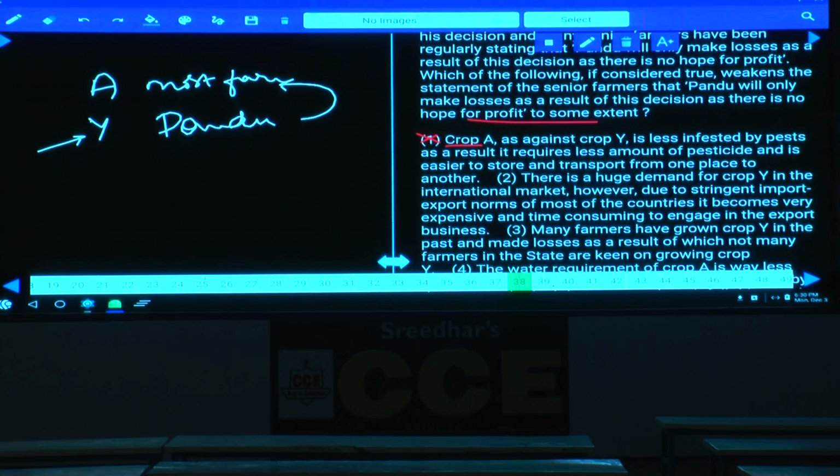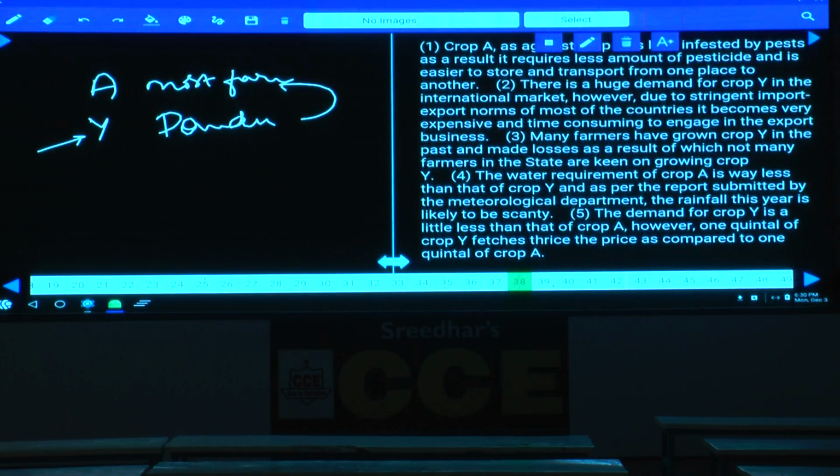There is a huge demand for crop Y in the international market. However, due to stringent export norms of most of the countries, it becomes very expensive and time consuming. So by going for crop Y, what happened here? There is a negative thing as well. There are no advantages with this one.